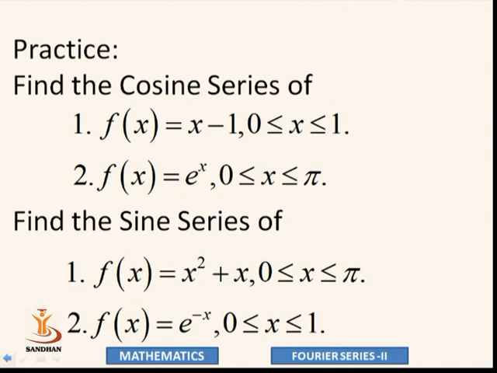So hence in this unit number 4, Fourier series, we find full range Fourier series and half range Fourier series in any interval. In the first lecture, we found intervals from 0 to 2 pi, 0 to 2, 0 to 4 and so on with piecewise continuous functions. In today's lecture, it is from minus pi to pi, minus 1 to 1, minus 2 to 2 and so on, for exponential functions also. And then half range cosine series and half range sine series.